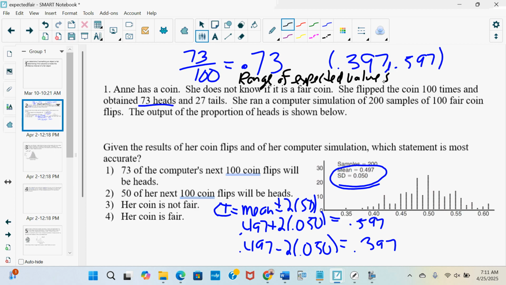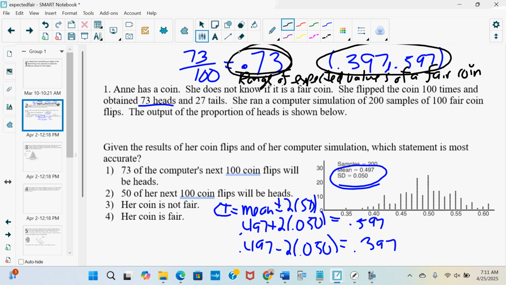What I just found is the range of expected values of a fair coin. If I flip a fair coin 100 times, then it's expected that I'm going to get between 0.397 and 0.597 proportion of heads. Is Anne's result an expected value of a fair coin?